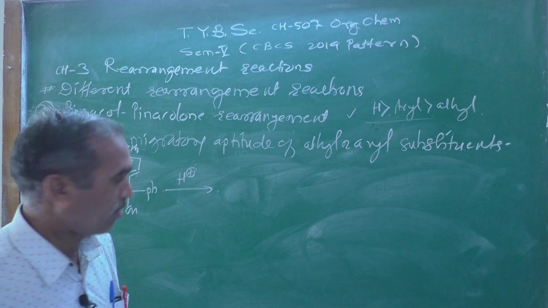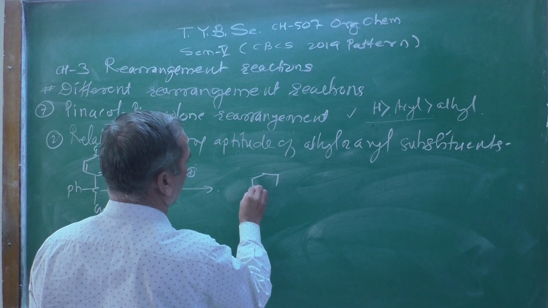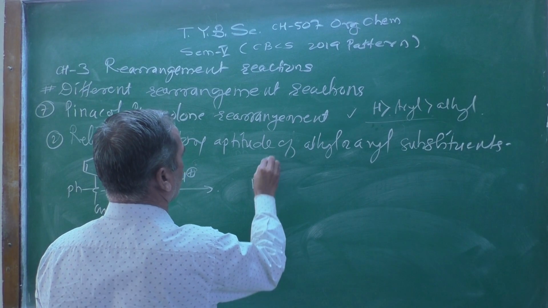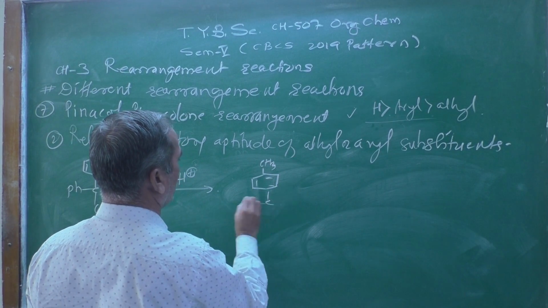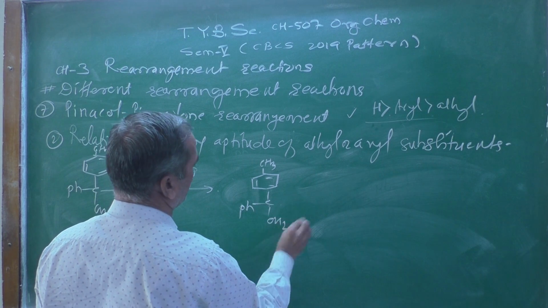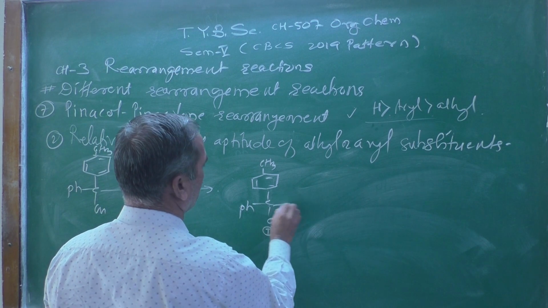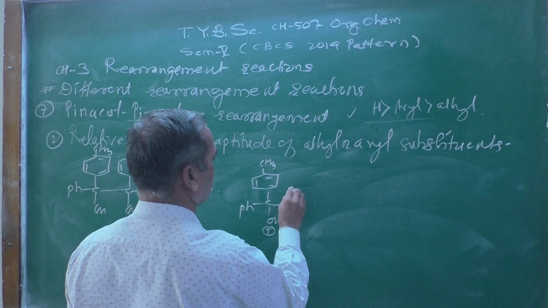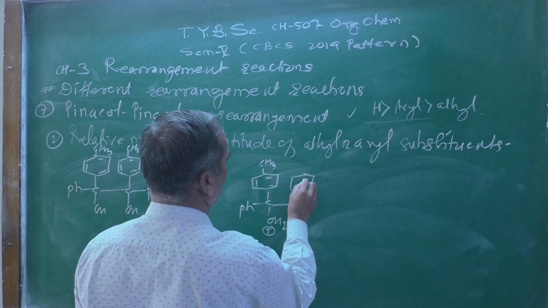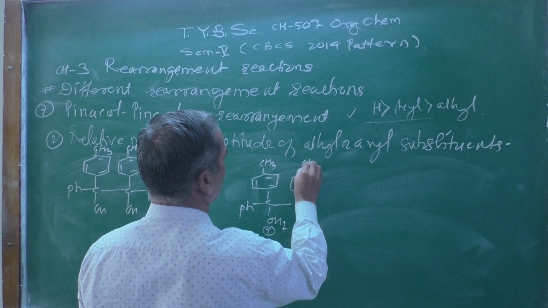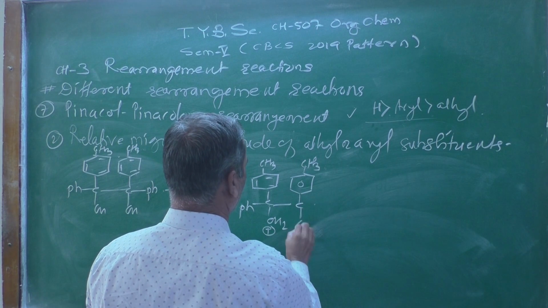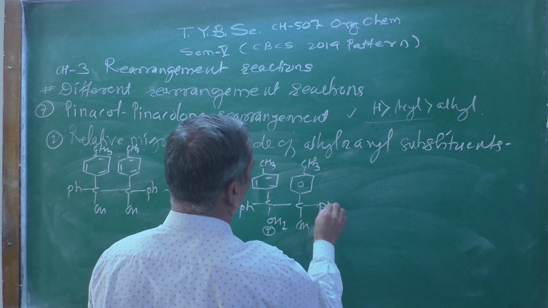Let me draw properly: the methylene group CH3, then C, Ph, OH2 with positive charge, then once again this group CH3, OH and Ph.